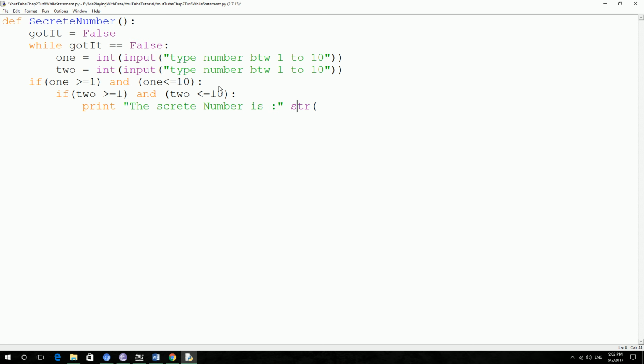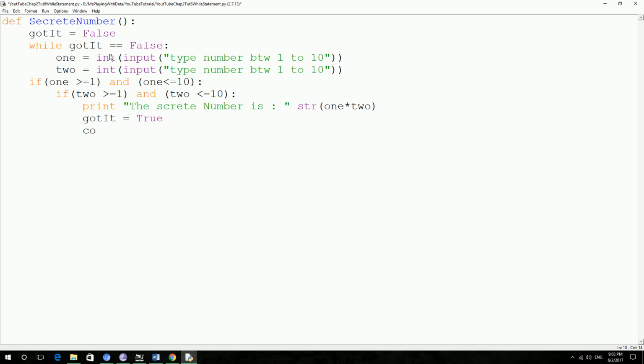I'm going to multiply n1 star n2, do the multiplication of those two numbers, convert it into a string and then print it out. Then set got it as true, so this condition is false. It's going to stop executing the while loop and get out of the function. This time I'm assigning it, so I have to use single equals true.